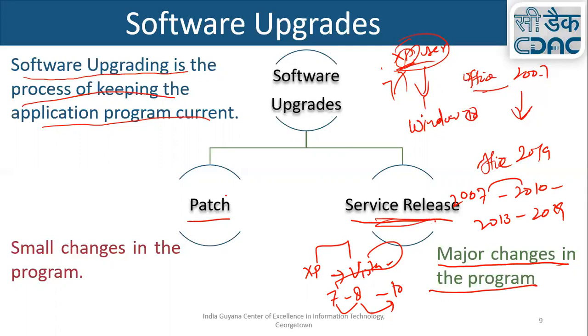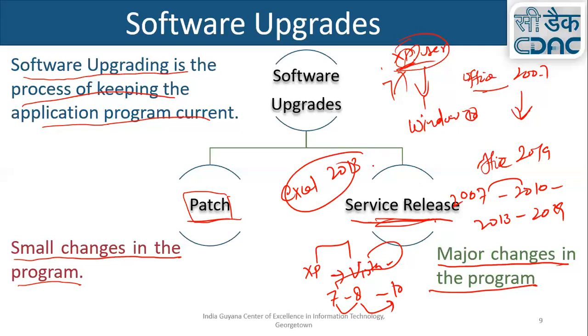Similarly, what is a patch? These are small changes in the program. So a patch is a small change. Like maybe you find some bug in your Excel 2013. So maybe in the next sub version, 2013.1, Microsoft solves this particular problem and releases a patch.